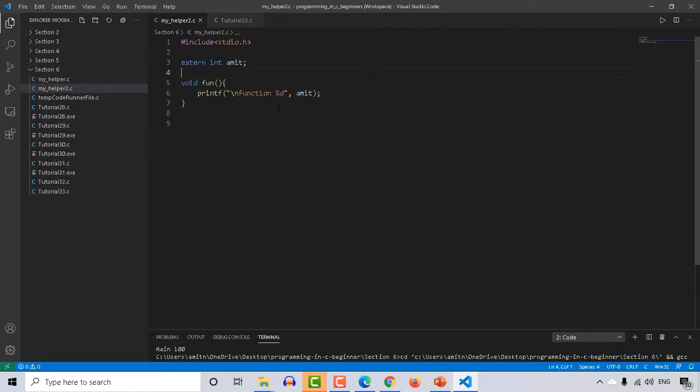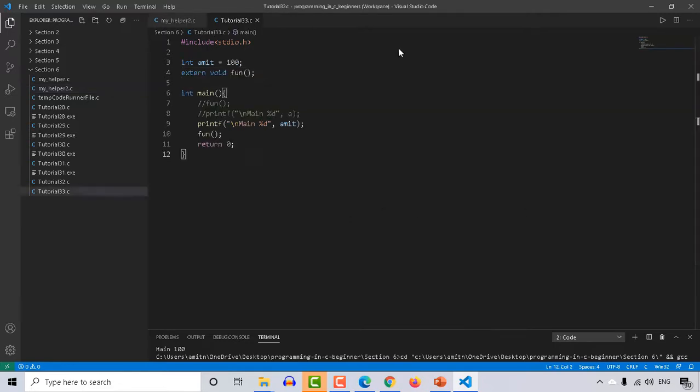Now we have to take the help of the linker so that these values can be linked at runtime. That's something beyond the scope of the beginner's level. That is something we will discuss in the intermediate level. And now let's see an example of no linkage.